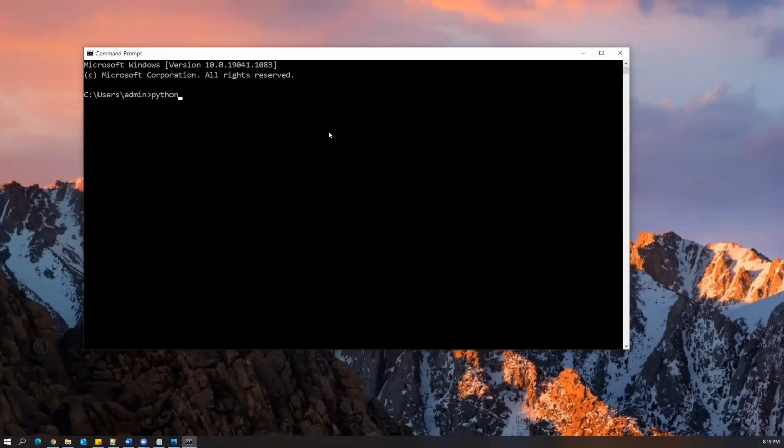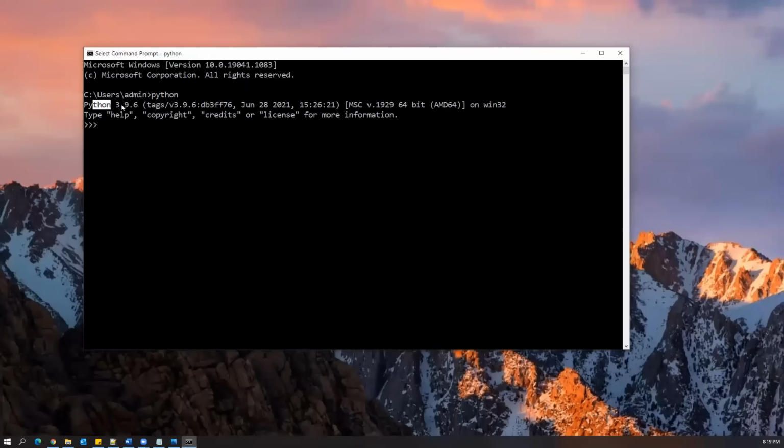Before installation, if I type python here, it will show you an invalid command error. But once you install Python and then open the command prompt and type python here, it will automatically show you the version number, which Python version you have successfully installed. So you should get this version number. That means you have successfully installed Python.